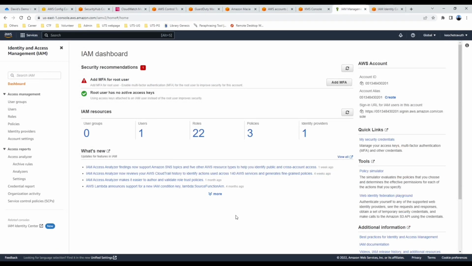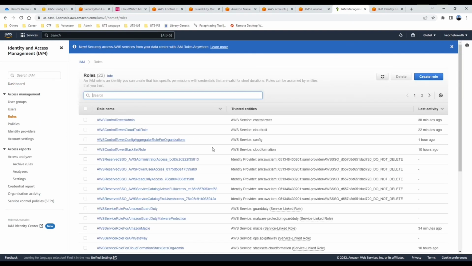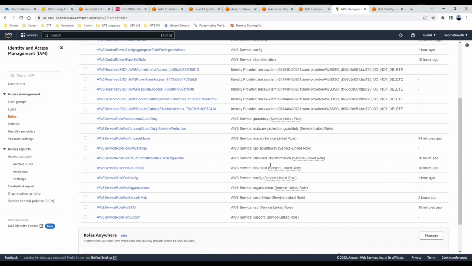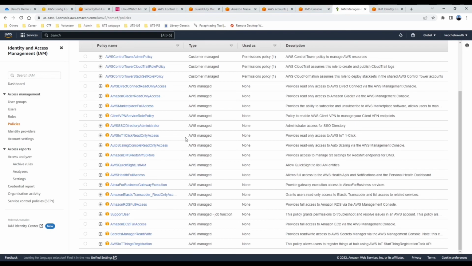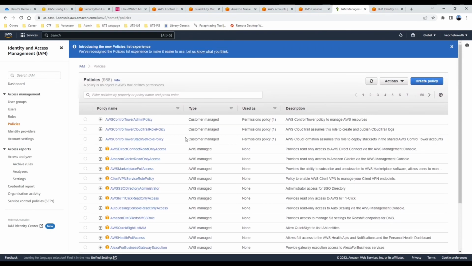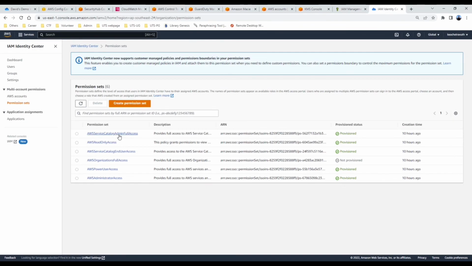Identity and Access Management Console is used to manage user groups, assign different roles, and set up different policies. For instance, this IAM demonstration dashboard contains 1 user, 22 roles, and 3 policies. In addition, IAM Identity Center increased the capabilities of IAM, offering a centralized location for AWS multi-accounts and set permissions such as admin full access, read-only, power users, and more.